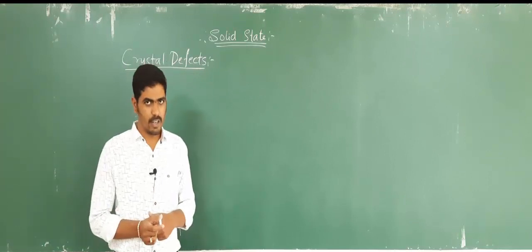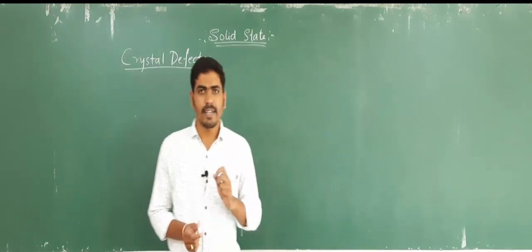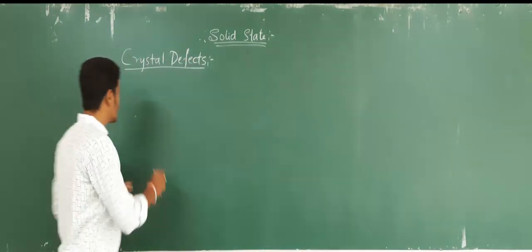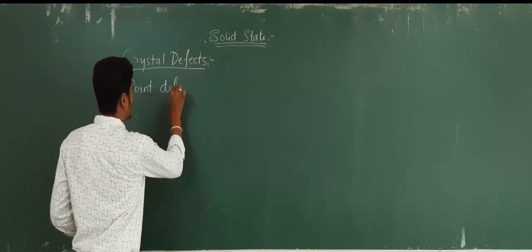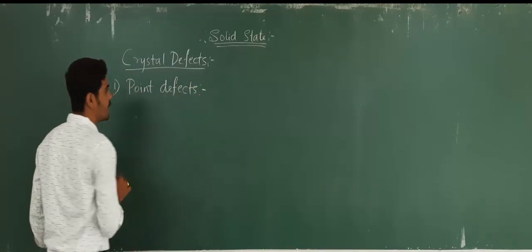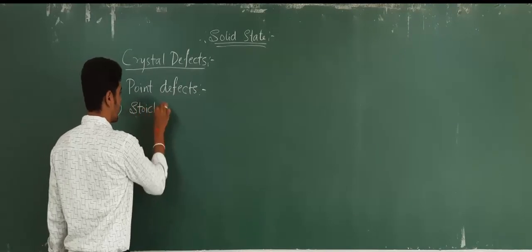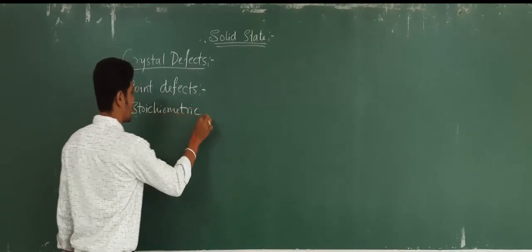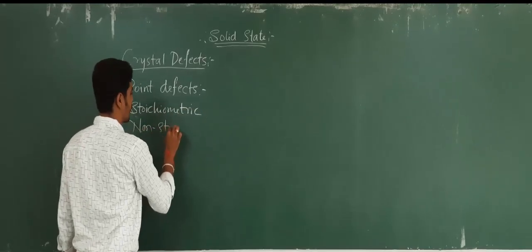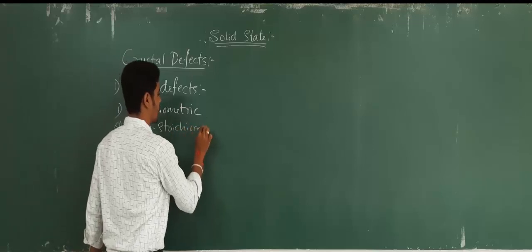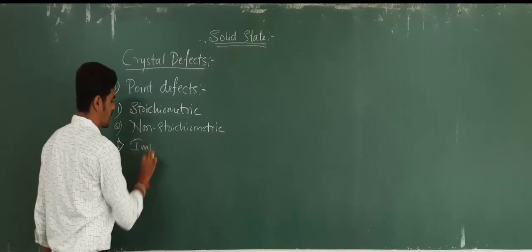As you studied now, there are two defects: one is point defect and another one is line defect. So now the point defect is further classified into three types. Those are stoichiometric defects, non-stoichiometric defects, and the third one is impurity defects.